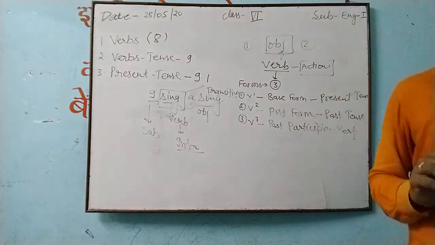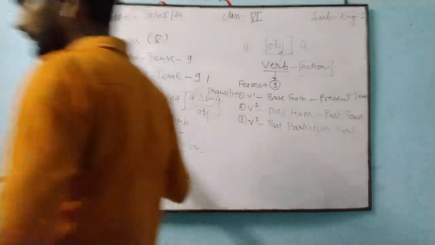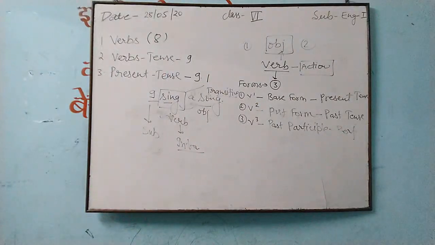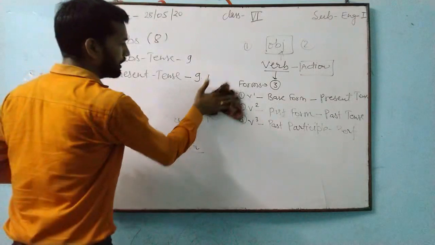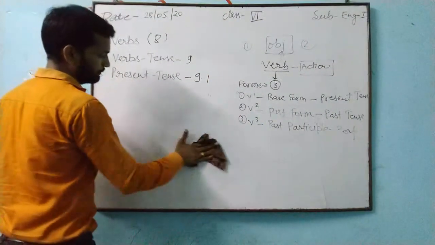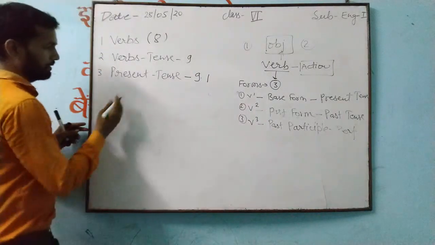One more important point that I am telling you, and you have to listen to it carefully. See, a few more points are given here about transitive or intransitive. Another point I told you.